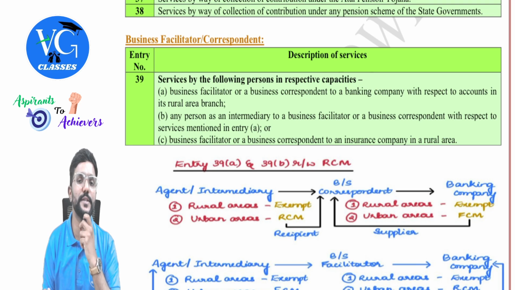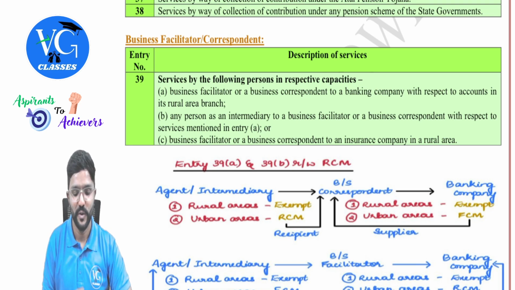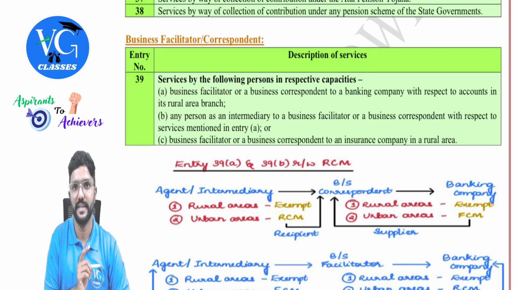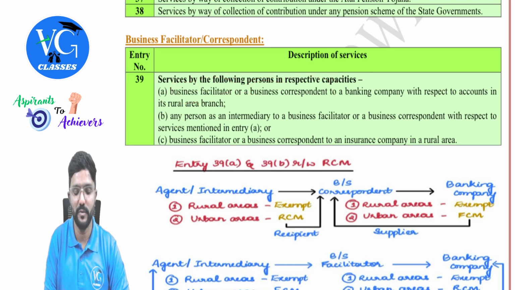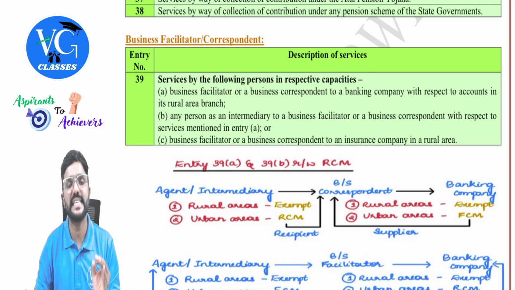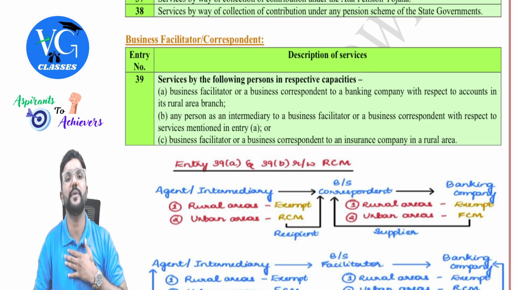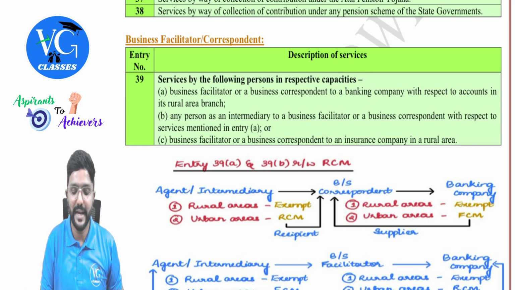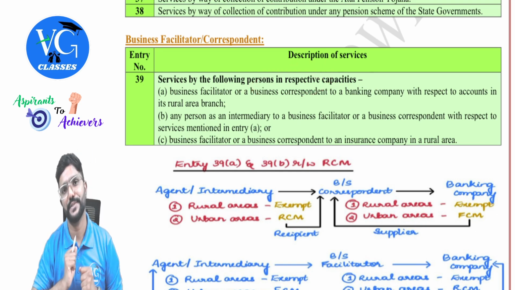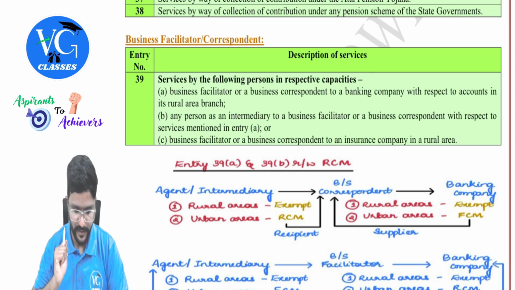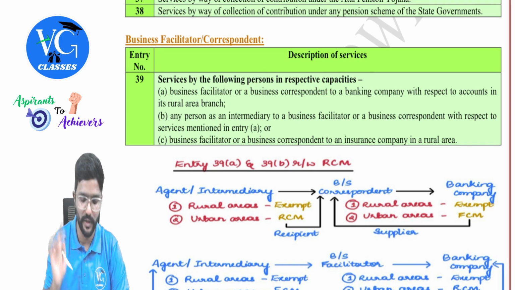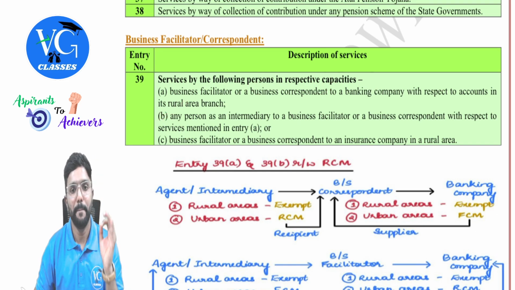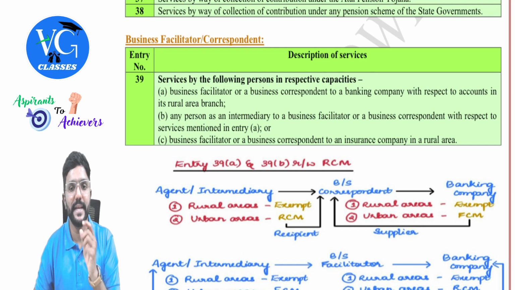And sir, what if such services are provided in urban area? It is taxable. Only if it is provided in rural area, it is exempt. Whereas, if you ask me what is the difference between business facilitator and business correspondent, one major difference is business facilitator can enter into transaction on behalf of the bank, whereas business correspondent will not have that power, guys. They can only provide the information about the services provided by the bank to the people. That's all.